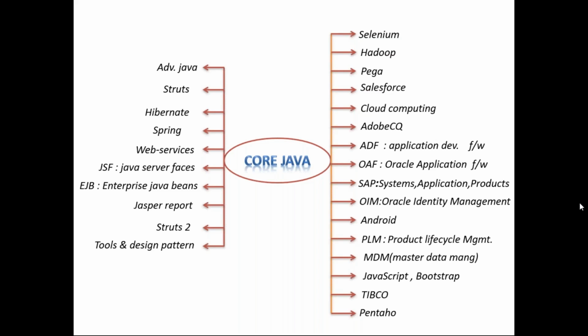Even if you don't know, no problem, you can check. These are all technologies that require core Java. It means after core Java, Gurpreet, you're able to take this many technologies. Whichever one you're interested in, you can move to that side. Sir, without core Java, can I take the Selenium class? No, it's not possible, guys.